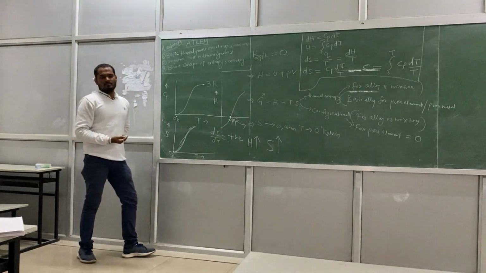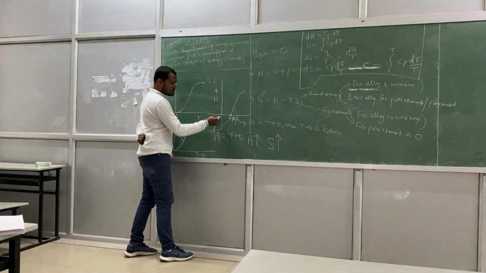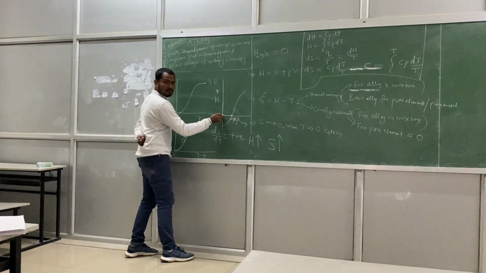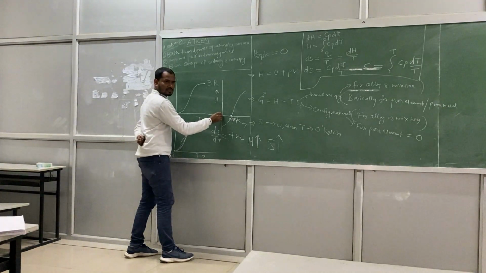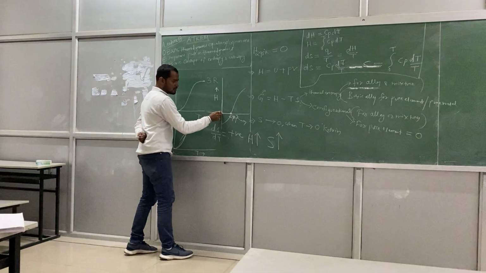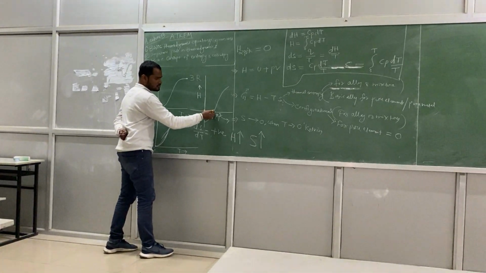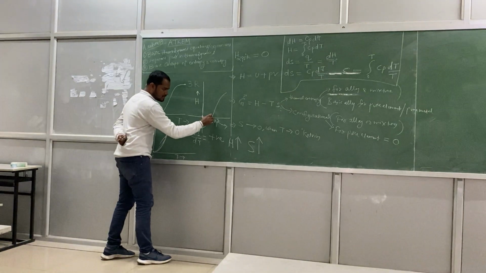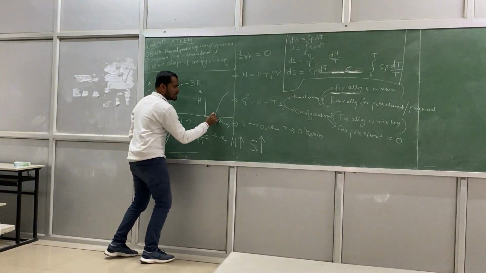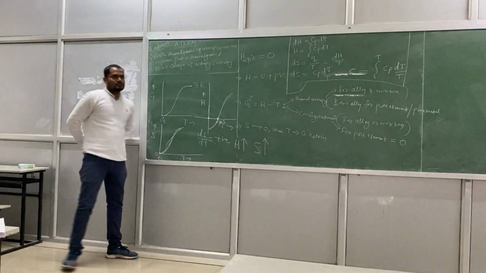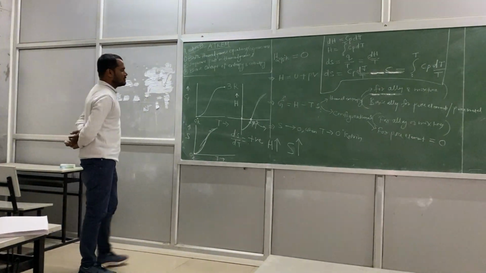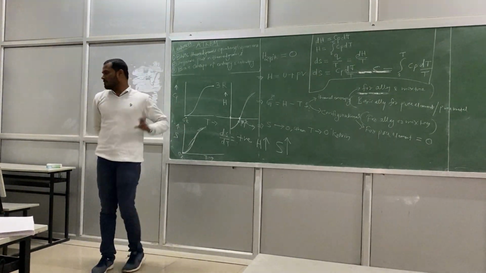At 298 there is an intersection. This is the 0 state. Sorry, this one is like 290 degree Kelvin, right? So below 290 degree Kelvin, it will be negative. Above 290, it will be positive. Okay? So this is the enthalpy curve. So these are the curves you remember.